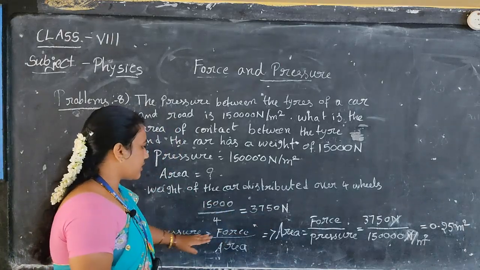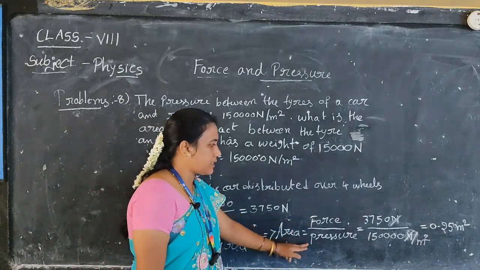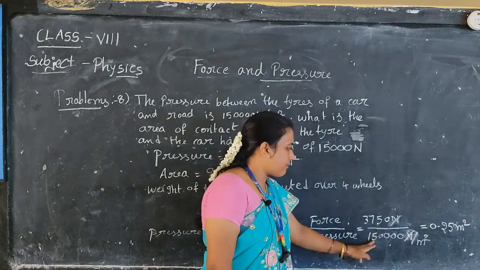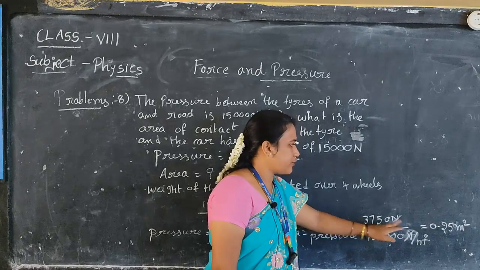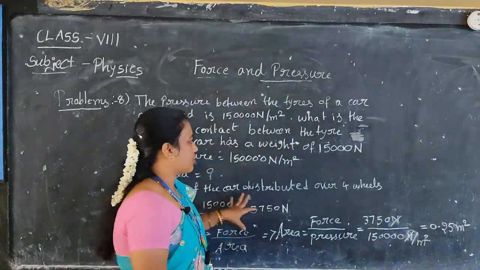Then pressure is equals to force by area, after then area is equals to force by pressure, then 3,750 newtons by 1,50,000 Newton by meter square. So by cancellation of these two we will get the value of 0.25 meter square.